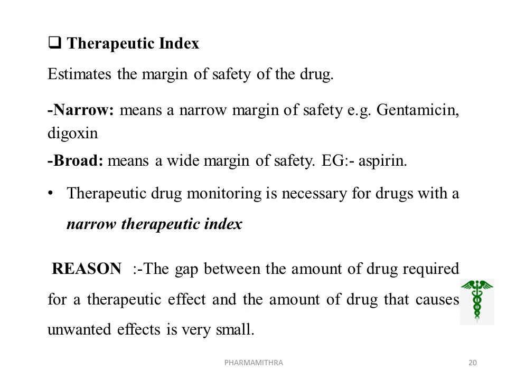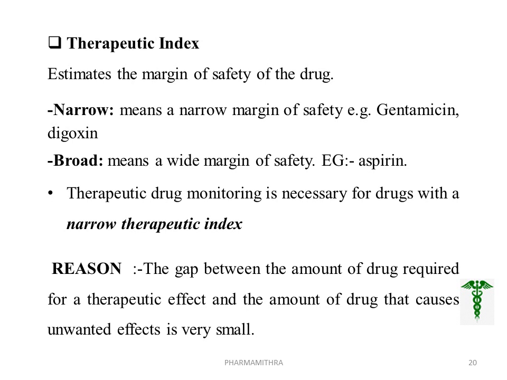A narrow margin of safety applies in the case of gentamicin or digoxin, and a broad therapeutic index means a wide margin of safety, for example in the case of aspirin. In the case of drugs with a narrow therapeutic index, therapeutic drug monitoring is very necessary.